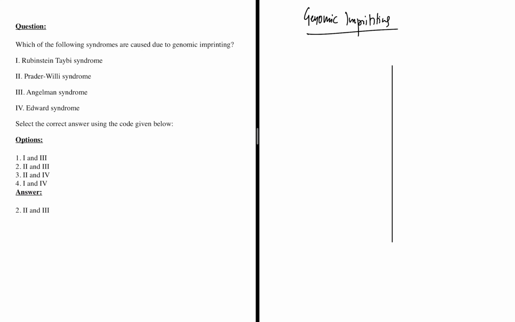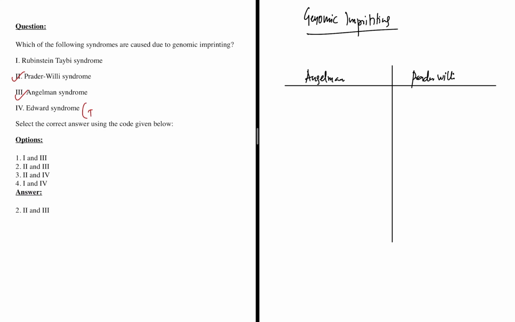Direct question from the standard thing. See, this is a dead easy question. What is genomic imprinting? We always have two things with genomic imprinting. Most of the times the question is a repeat. We have Angelman, we have Prader-Willi. So just mark them, Prader-Willi and Angelman. Done. Right? So what are these other options?